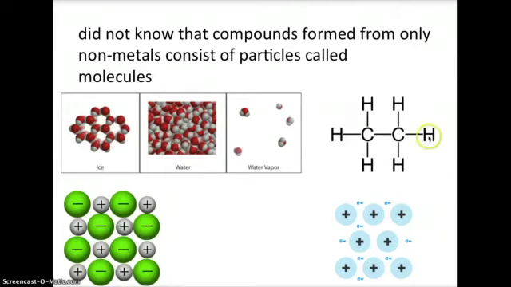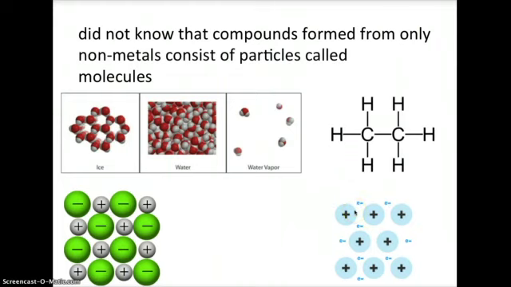Remember, ethane is a molecule and it's held together in crude oil by intermolecular forces, and it's these that we overcome when we heat crude oil in fractional distillation. This is different to ionic compounds where you've got ions in a big lattice that are joined together in a 3D structure, and also metals where we've got positive metal ions that are surrounded by electrons.